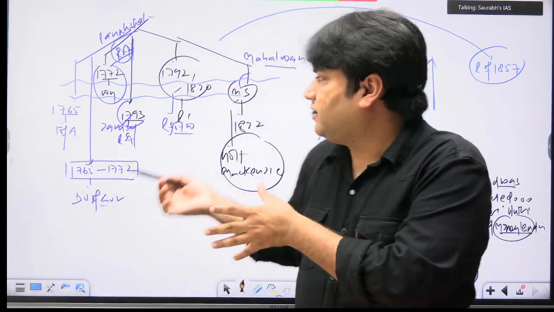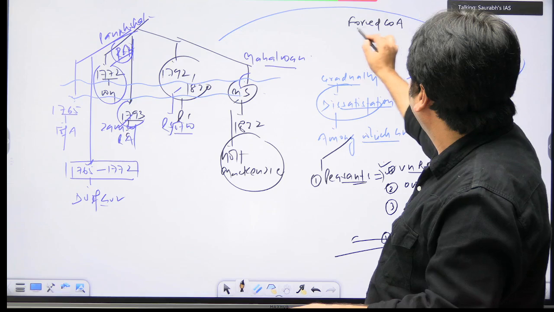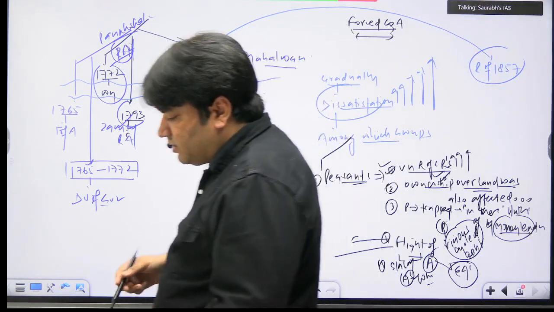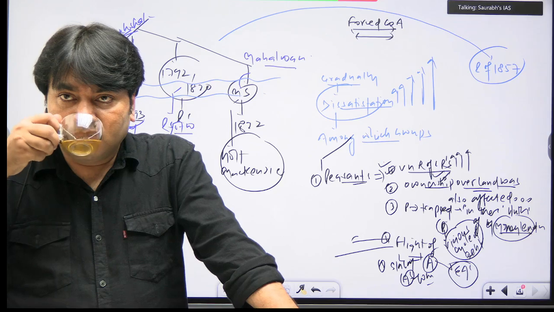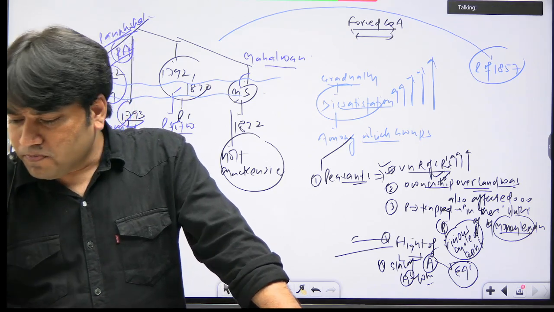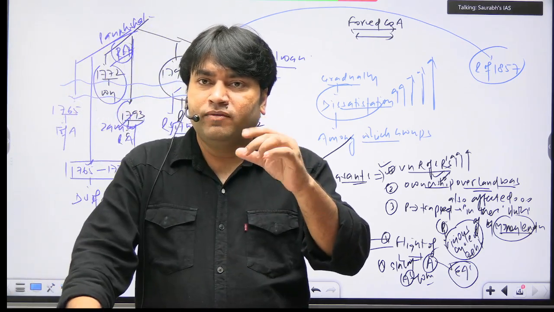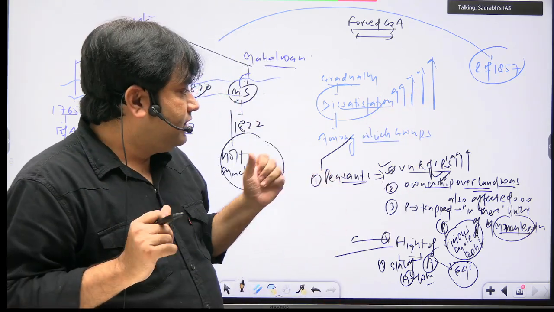I will discuss this later. Write this point: forced COA, that is forced commercialization of agriculture, was also a factor. Got it? इतना तो अभी समझ में आ रहा है ना? I will discuss the definition later.